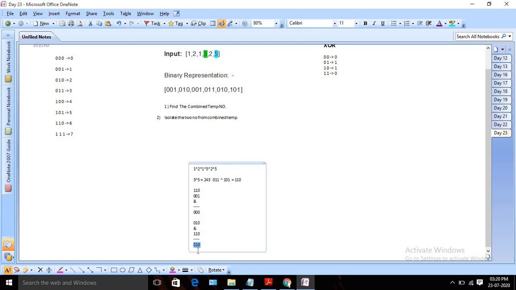So now I know in the second position, this number is a combination of these two. I know one number should have only a 1 in the second position. So basically you can think of those two numbers as A and B.